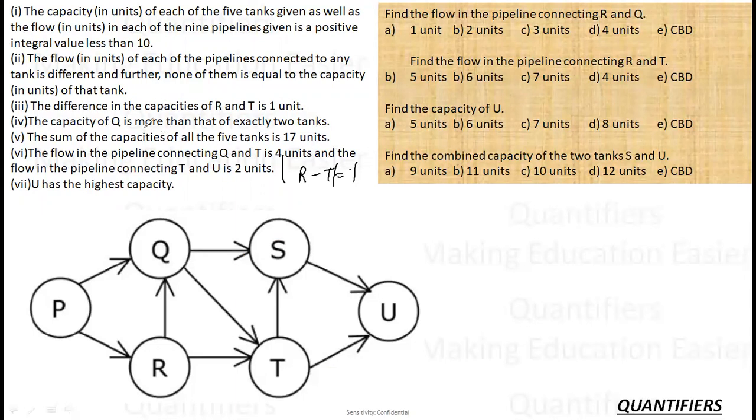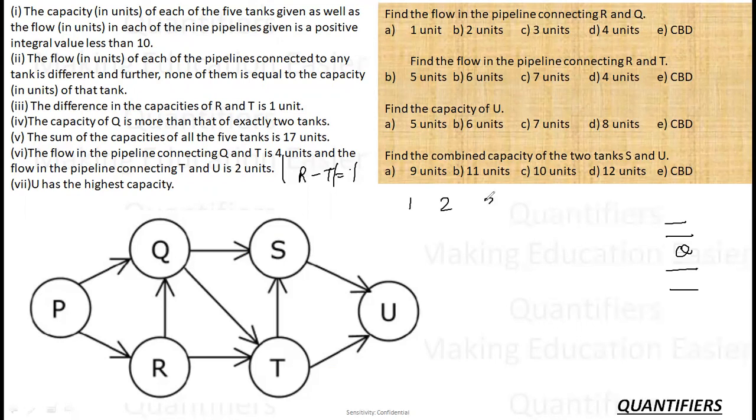The capacity of Q is more than the capacity of exactly two tanks. So Q, S, U, R, T are the five tanks. P is the master tank, and Q lies in the middle. So one tank above, one tank above, one tank below, one tank below. So there are five tanks. Okay. The sum of capacities of all the five tanks is 17. So the capacities of the five tanks add up to 17. And they all have to be distinct numbers also.